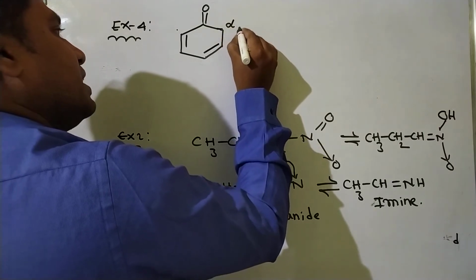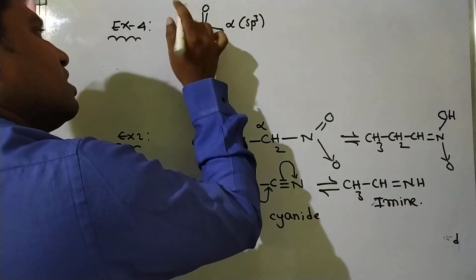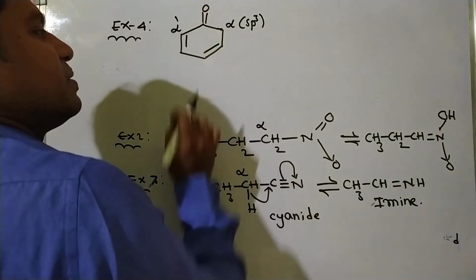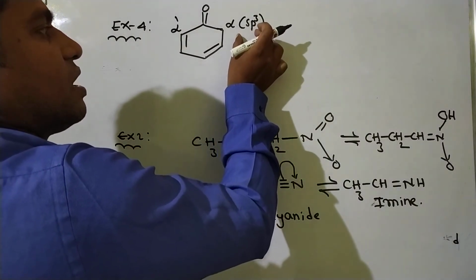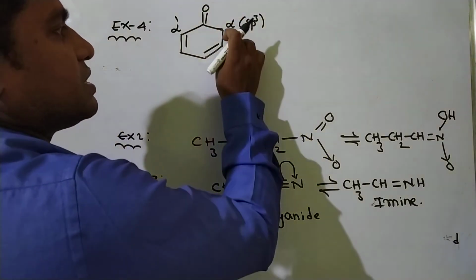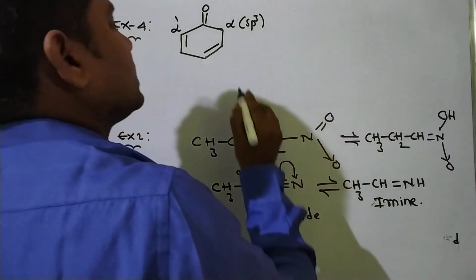This is an sp3 hybridized carbon. This is the main requirement. This is also alpha dash, but it is sp2 hybridized. Only sp3 hybridized carbon will participate in this migration process. This alpha carbon must have at least one hydrogen atom, an acidic hydrogen.